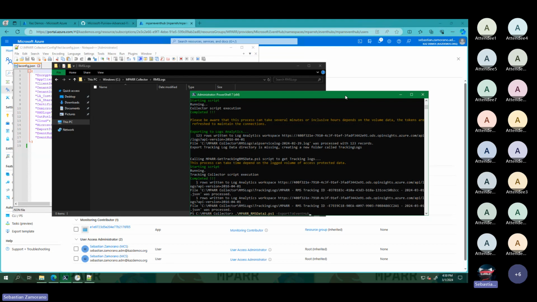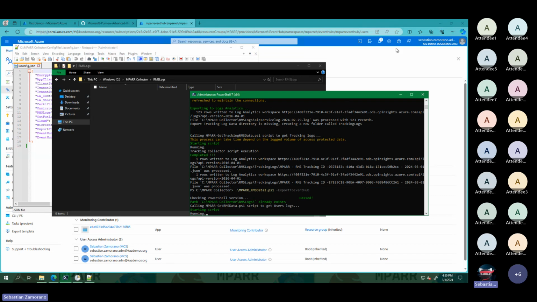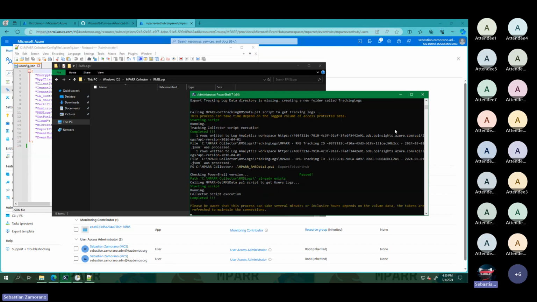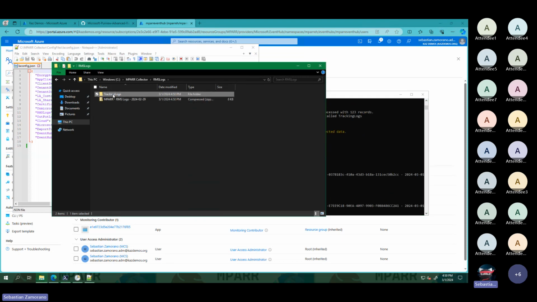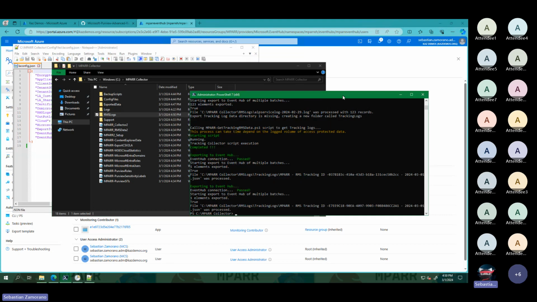I will send to Event Hub as well. And here we can see this one is running, the files are detected, we create the tracking logs, and then we can trace all the information, and all of that was now sent to Event Hub.